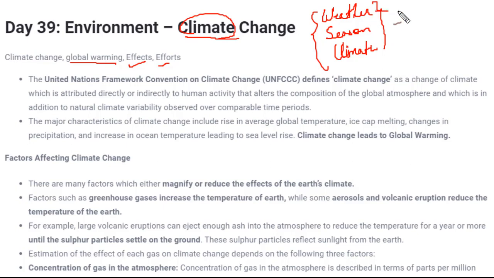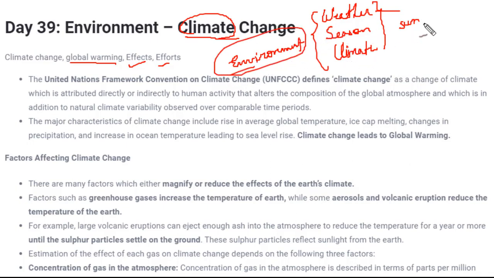Starting with weather, what is weather? Generally you must have often heard that today the weather is sunny. Weather, season and climate are all considered with respect to the environment. And what is environment? Everything around us is called environment. So the condition of the environment is considered as weather, season and climate.